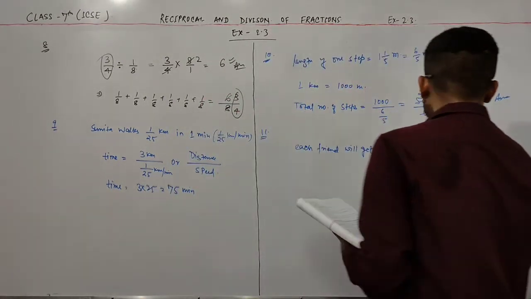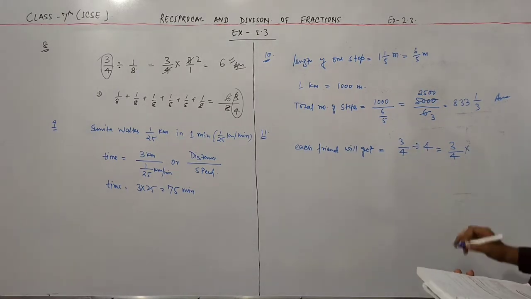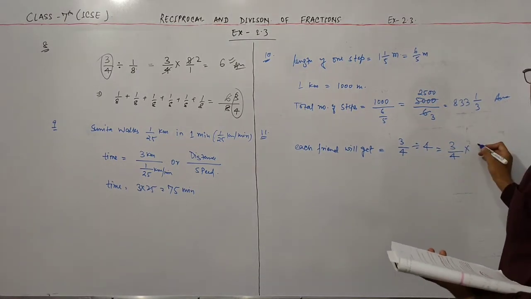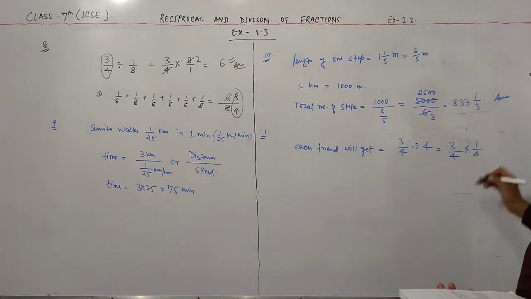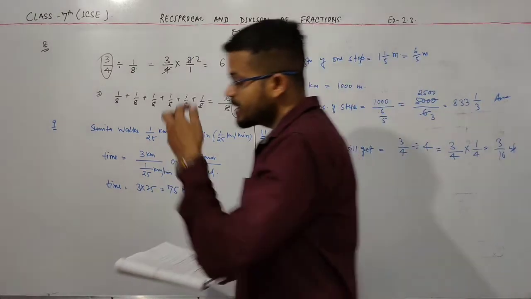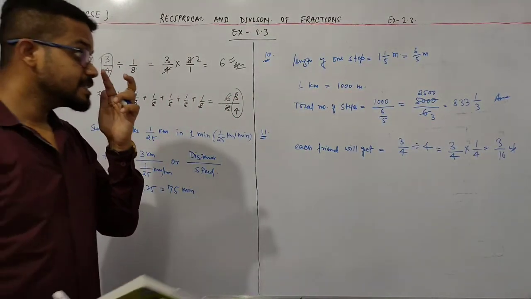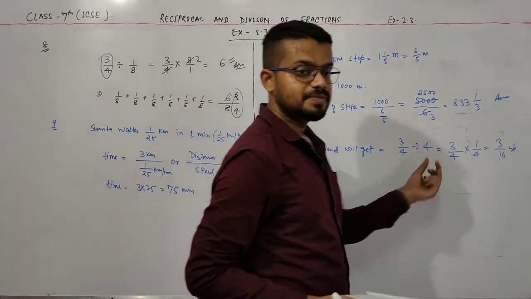Okay, so I write this 3 by 4, convert this into multiplication, and this 4 is 1 by 4. Take the reciprocal of this 4. So this is 3 by 16, your final answer. Each friend will get 3 by 16 of a bag, because the total number of friends is 4.